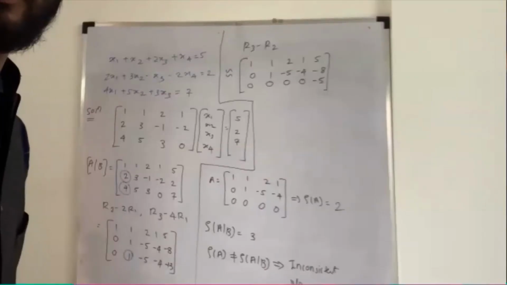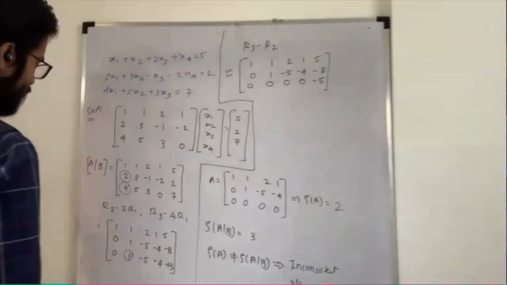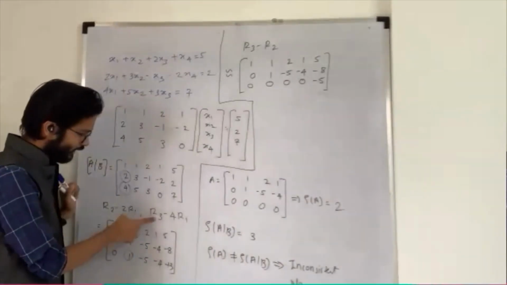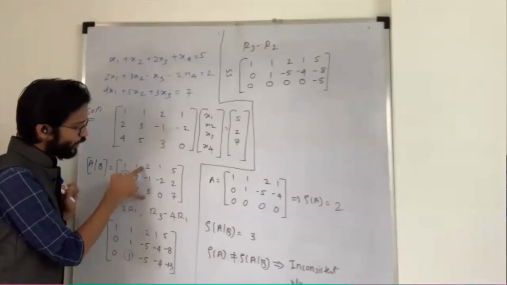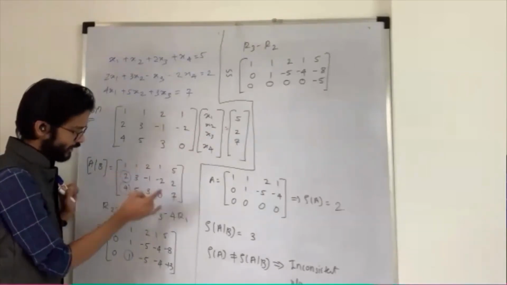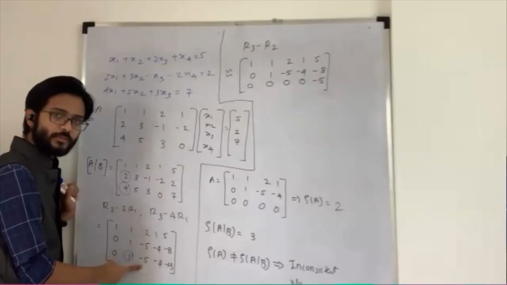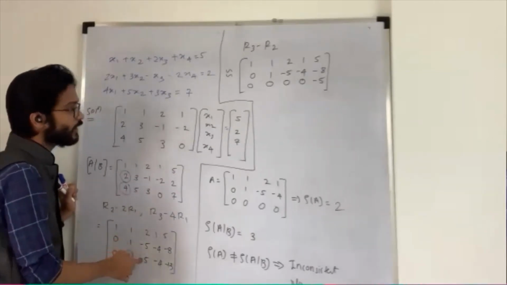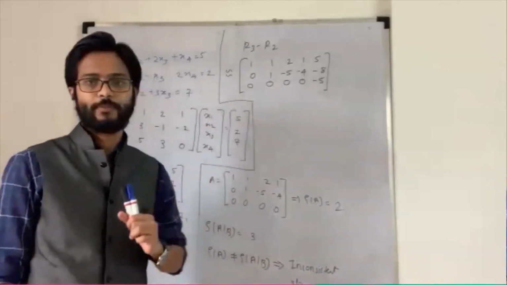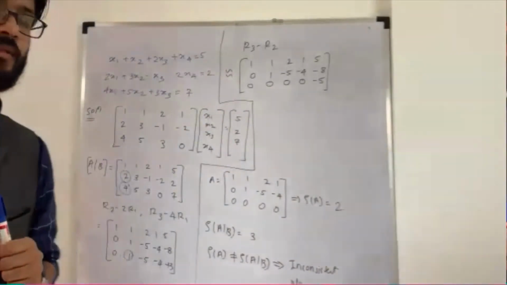Just wait, I will pin this for everyone. Now check the calculation here. R3 is nothing but 3. 3 minus 4 into 2, so minus 8. 3 minus 8 is minus 5. And I just do the subtraction. Minus 5 minus minus, plus 5, it becomes 0. Yes, okay.